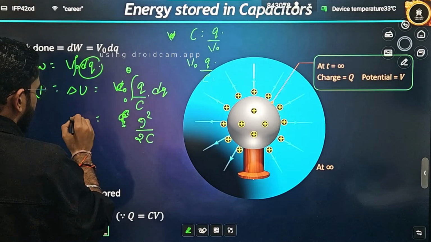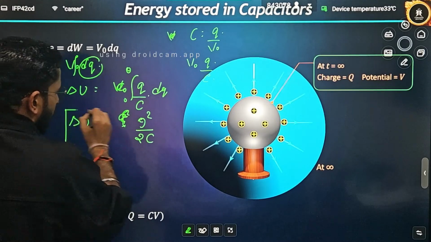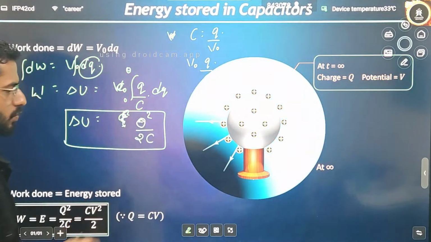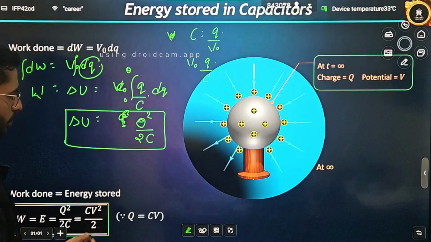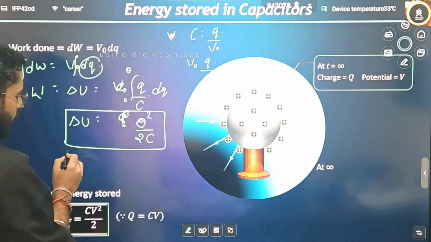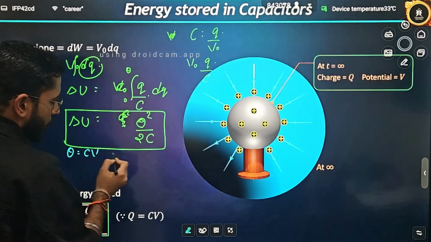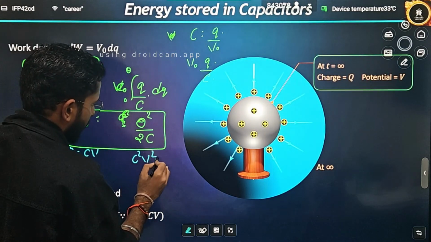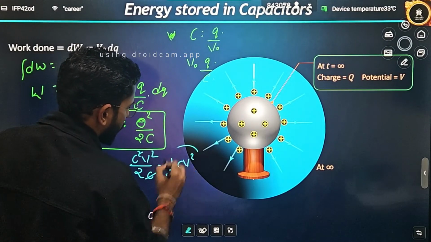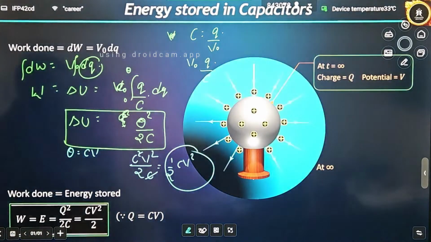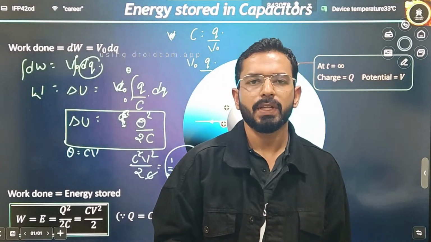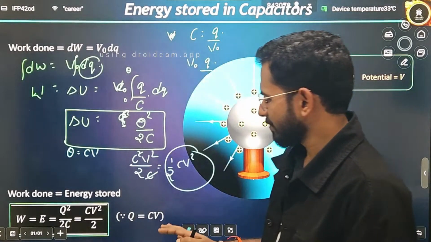That is your potential energy or work done, whatever you want to call it. Q square by 2C. Further, this can also be written in other forms, in whatever form you want to remember, it's up to you. Q is equal to CV. So you can write C square V square divided by 2C. C and C will get cancelled. What you write is half CV square. This is also an important formula. Same formula, but just a different way to write it. Is it clear? Any doubt? Easy? Okay.